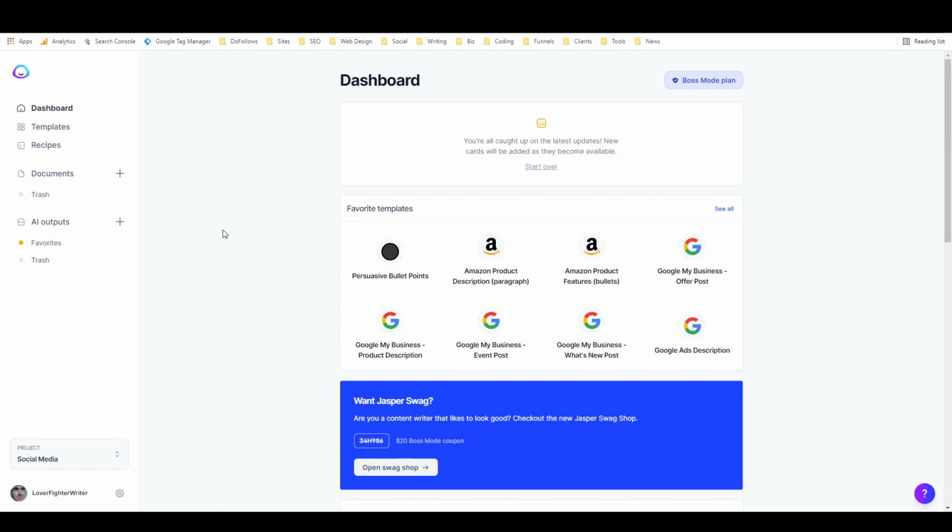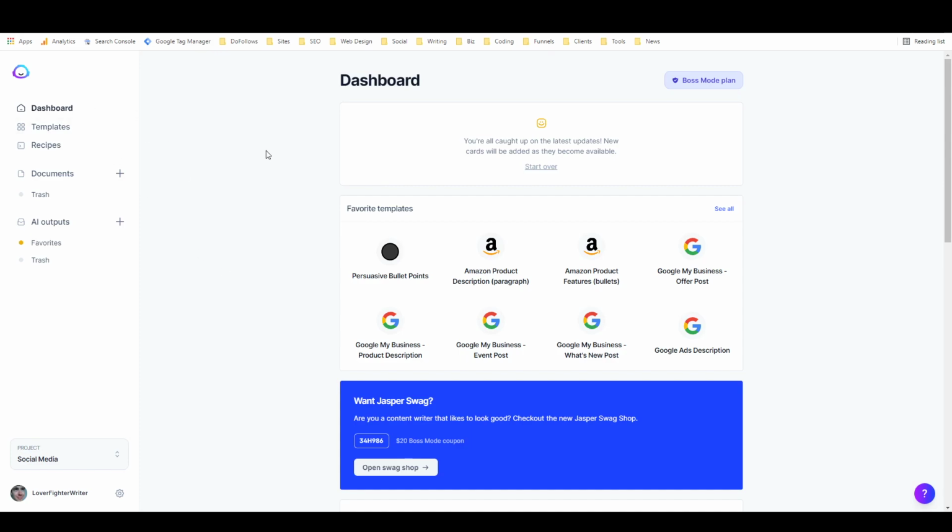It's also going to put you on the right track for success with Jasper, regardless of whatever plan you're on. And there are a lot of people in the Jasper Facebook group who have had a ton of success with Jasper. I used it to scale my blog production. I used to write 3 or 4 blog posts a month for myself and then struggle to write for clients on top of that. Now I write 6 to 8 blog posts for my own blog a month, and I have no problem producing a bunch of content for clients as well.